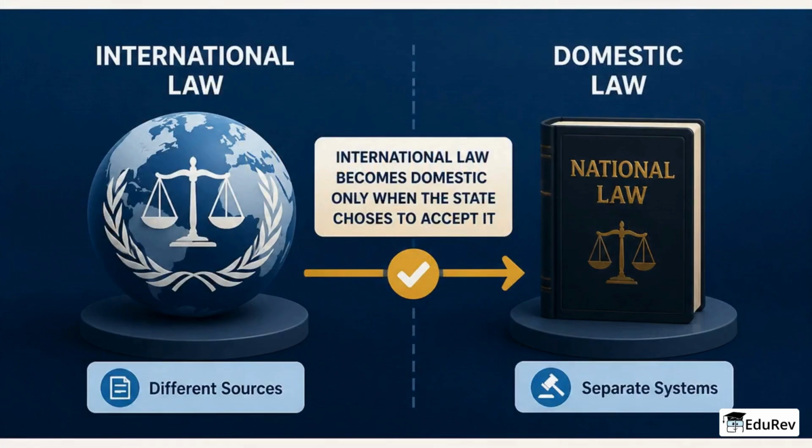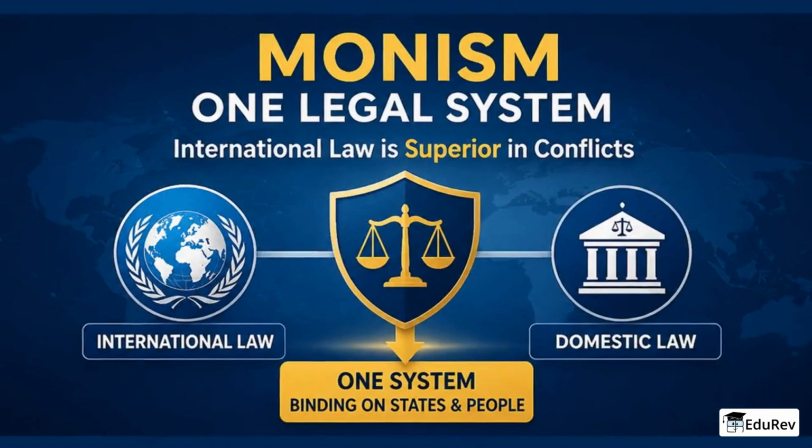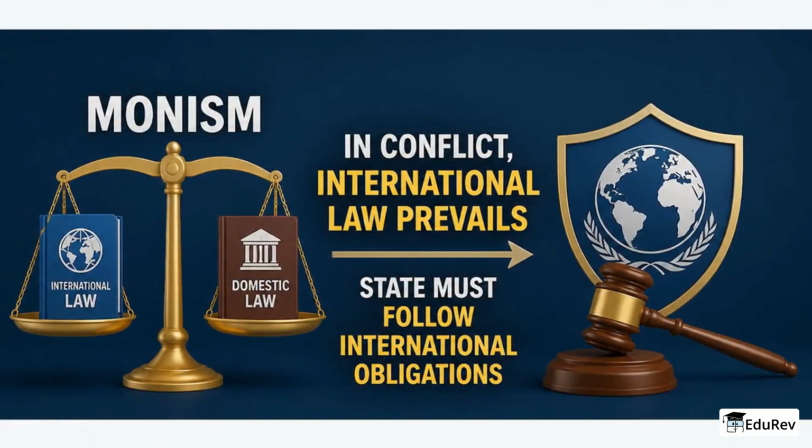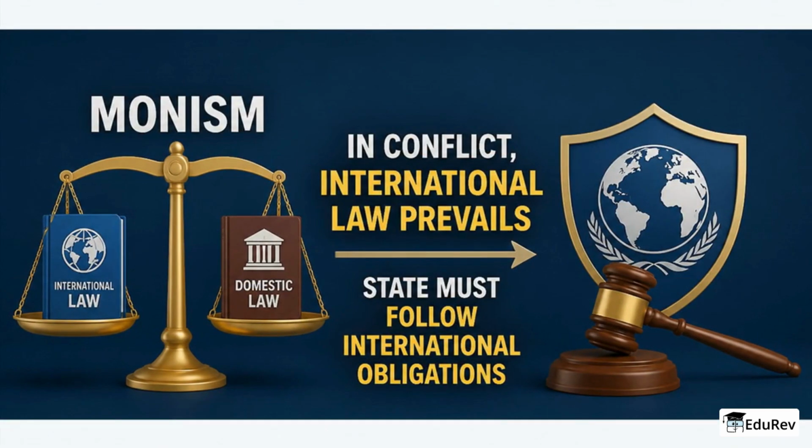Dualism says international law and domestic law are separate systems with different sources, and international law becomes domestic only when the state chooses to accept it. Monism views international law and domestic law as parts of one single legal system that bind people and states together and treats international law as superior in conflicts. Under monism, if domestic law clashes with international law, the state is at fault and must still comply with international obligations, even if domestic courts prefer local laws.